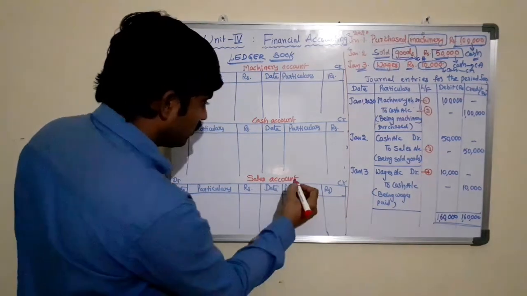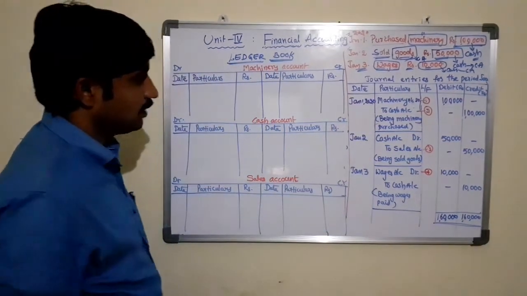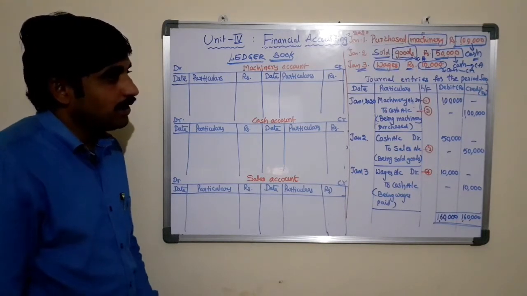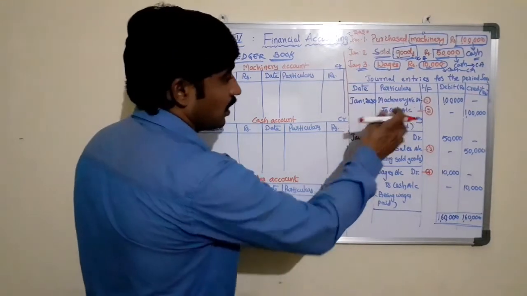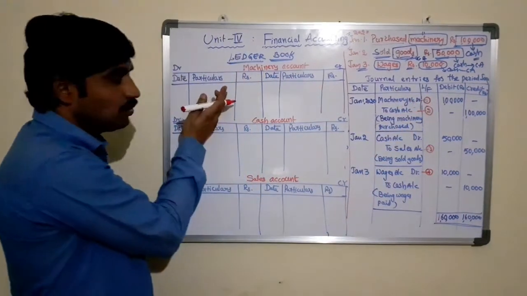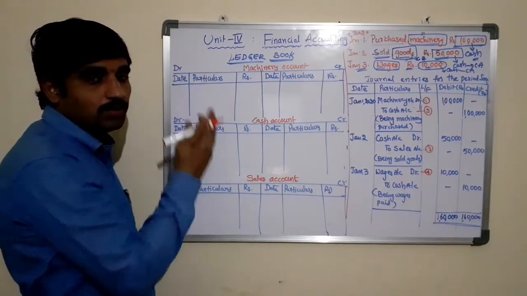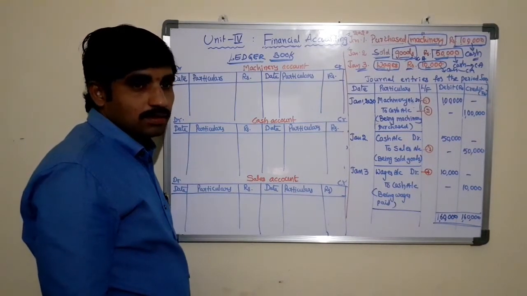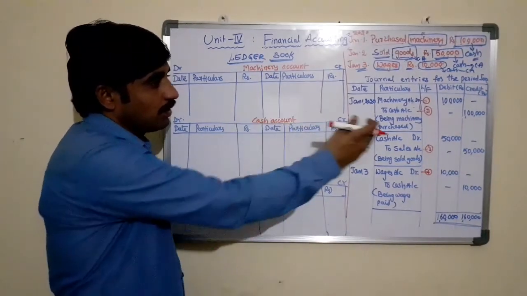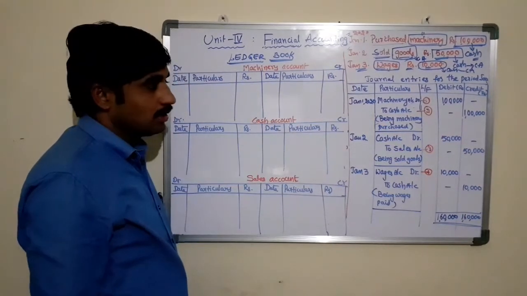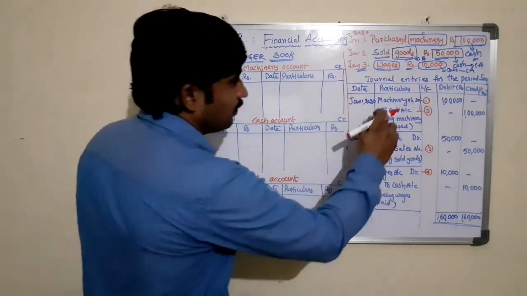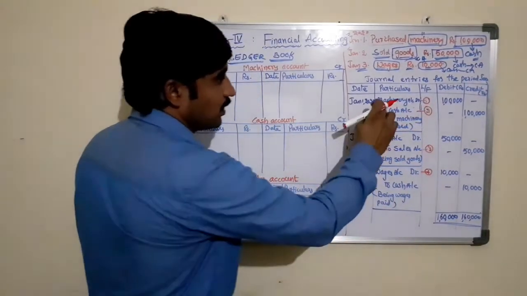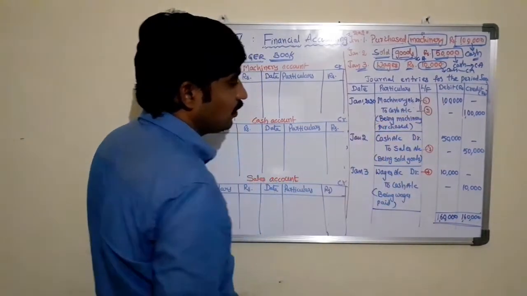We have opened 3 accounts for the transactions or the entries passed in journal. Now we need to post these or transfer these entries into the ledger, that is called posting, right? So as we have seen in guidelines while posting or transferring these entries to the ledger, here machinery account debtor to cash account.